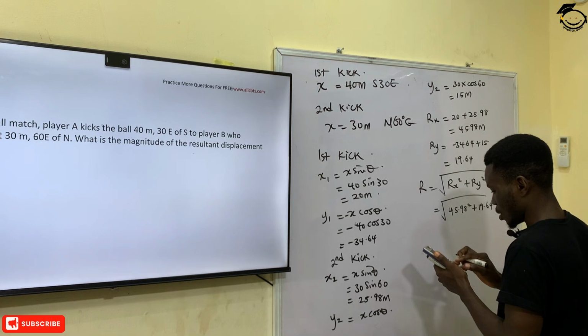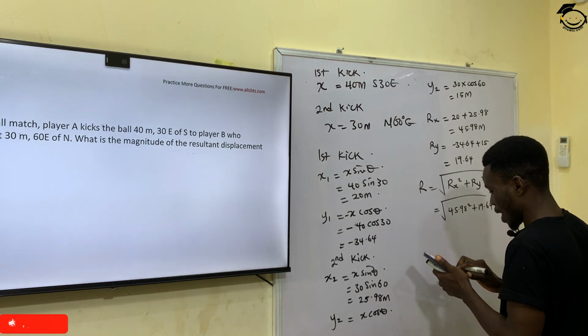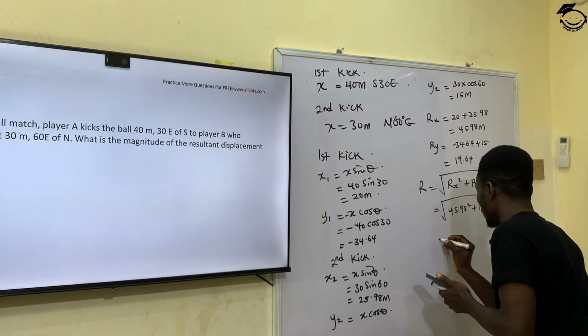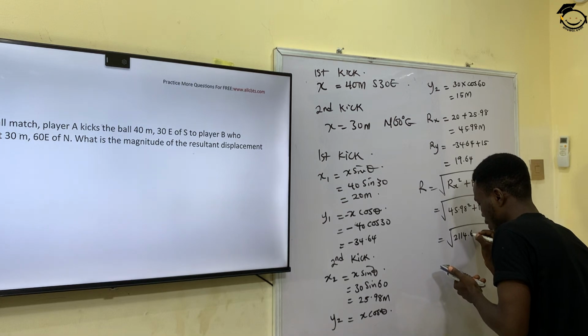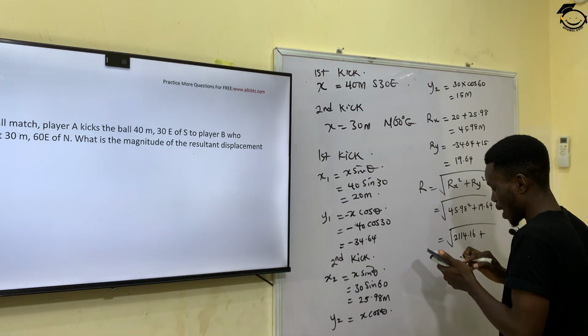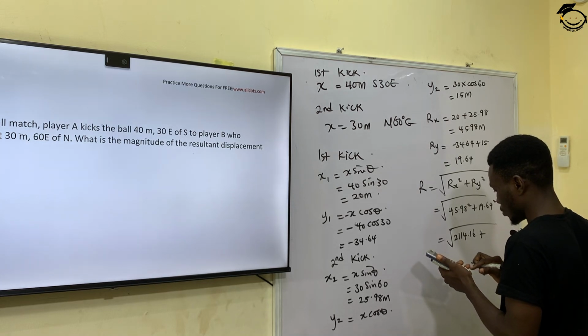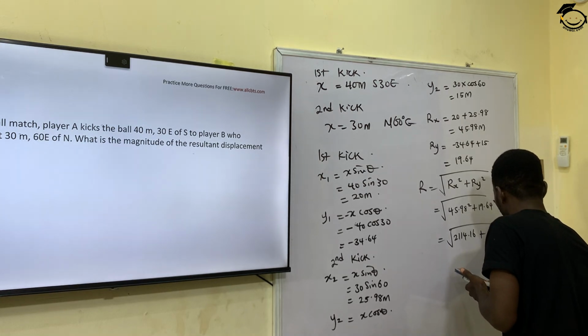So I have 45.98 squared, 2114.16, plus 19.64 squared, 385.7273.